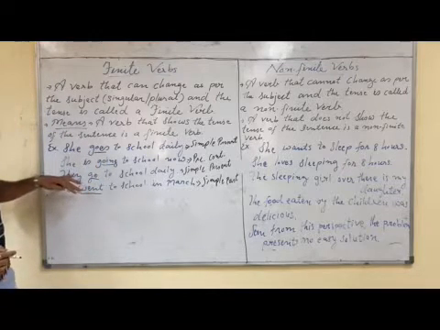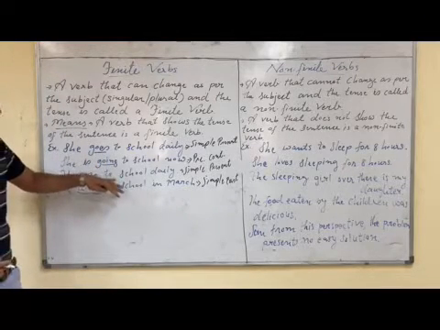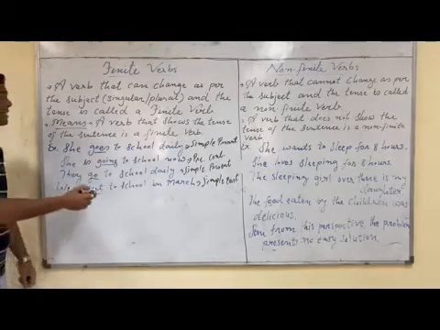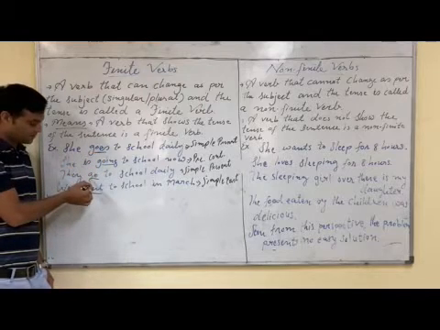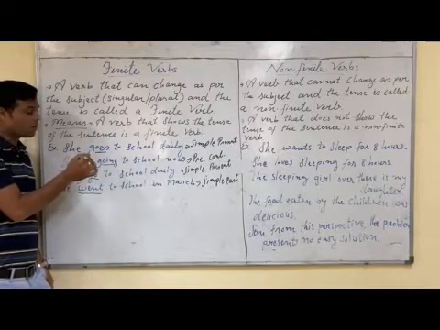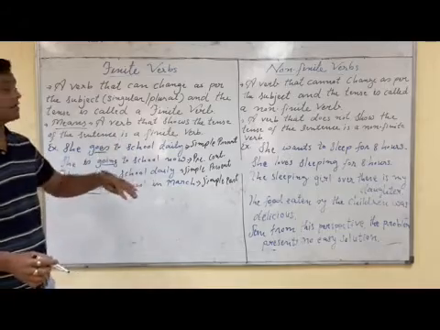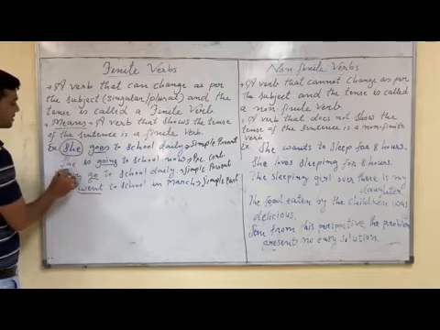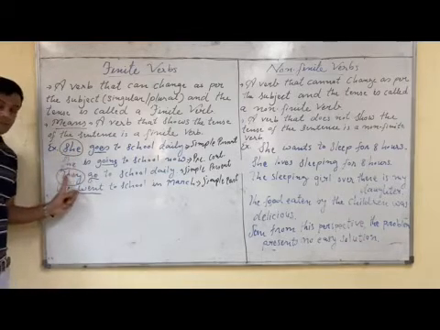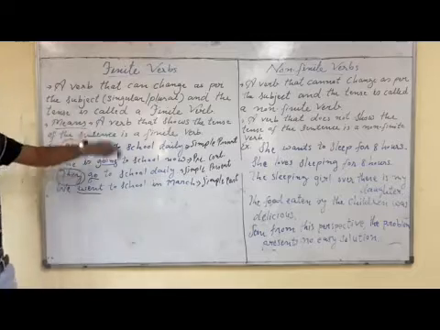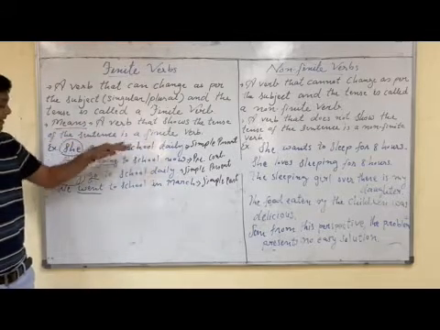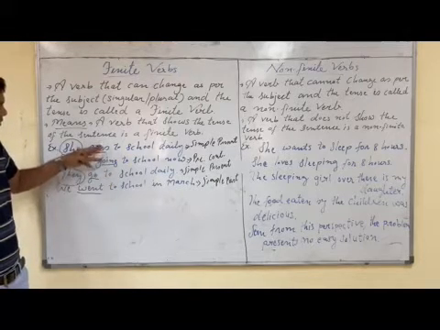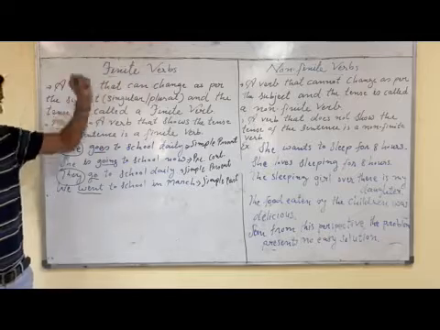And in the third sentence, they go to school daily. Here go is there. It also shows simple present tense. So here we can see goes, and here go. It means the form of go is changed. Due to the subject, here the subject is she, here the subject is they, and due to that, in spite of having the same tense, the form of the verb is changed. Here goes, here go. That is why the verb go is a finite verb.